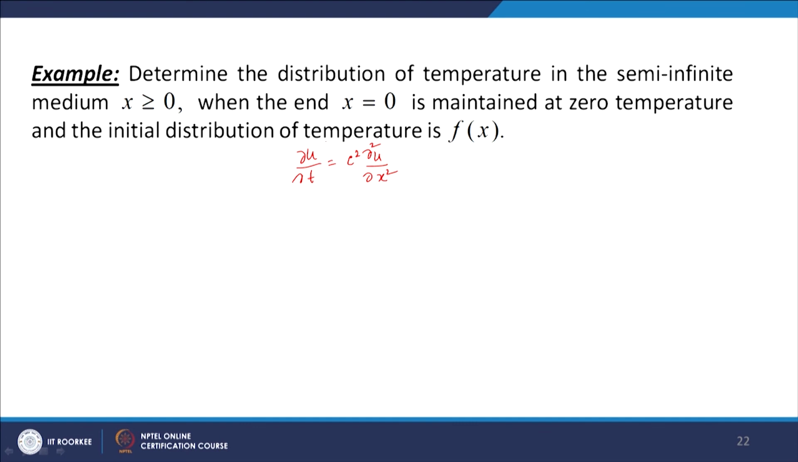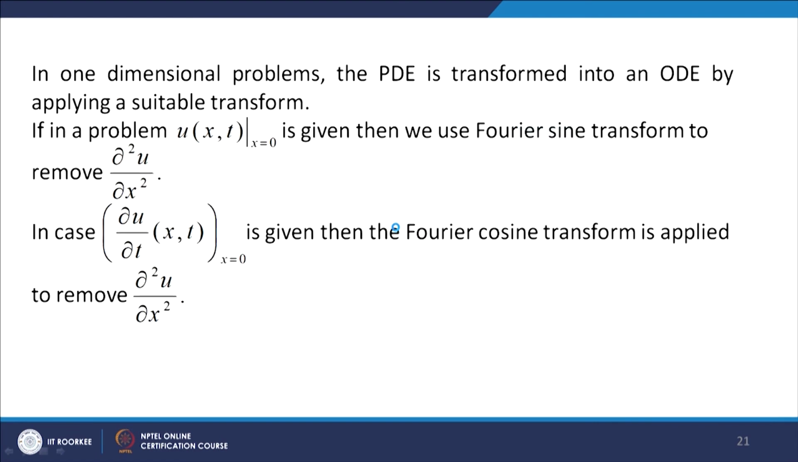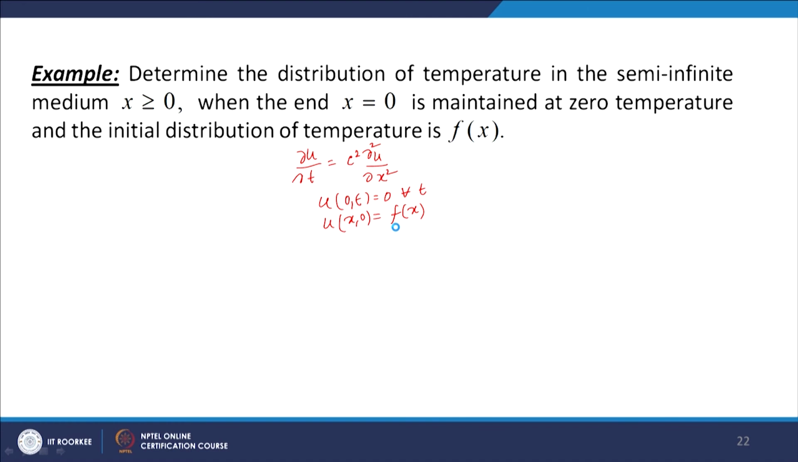Now, the boundary condition here is that at x equal to 0 the temperature is 0. So, u(0,t) is equal to 0 for all time t, and we are given the initial temperature distribution as u(x,0) equal to f(x). Now, you can see we are given u(x,t) at x equal to 0. When u(x,t) at x equal to 0 is given, we use the Fourier sine transform. So, let us take the Fourier sine transform of the given equation, this one.